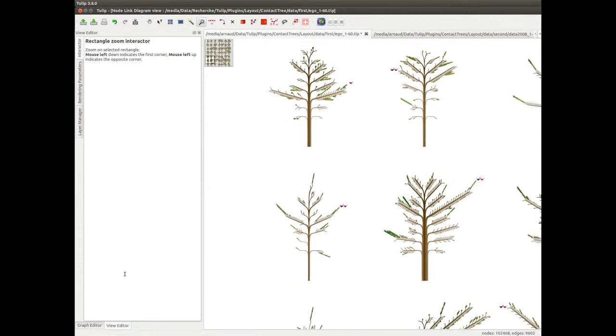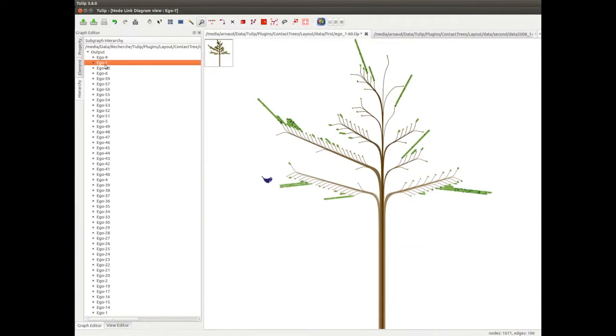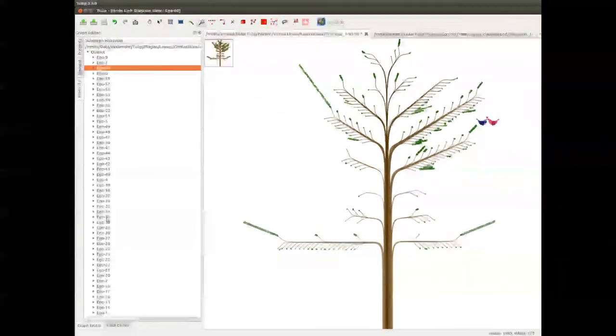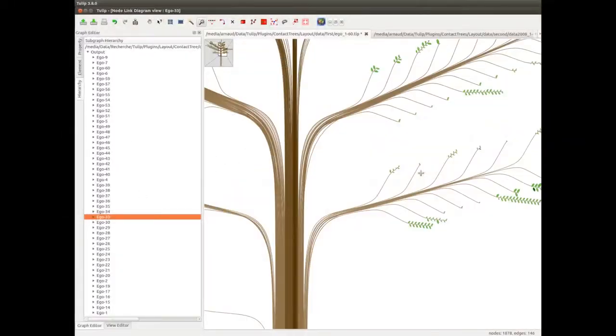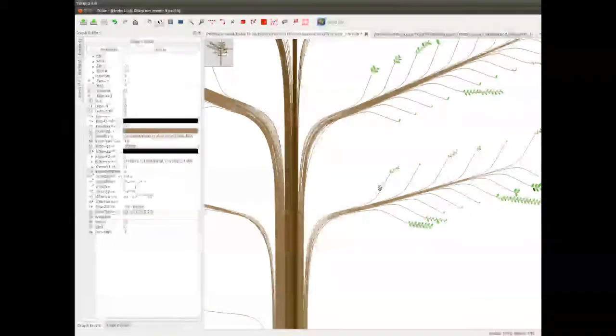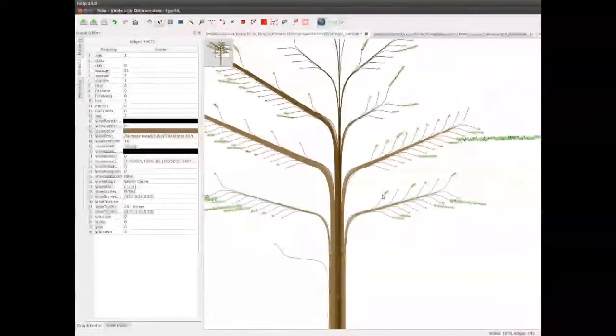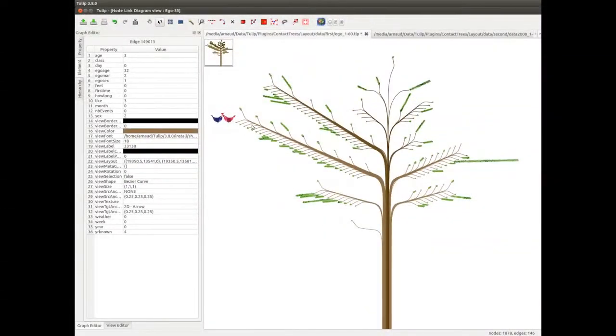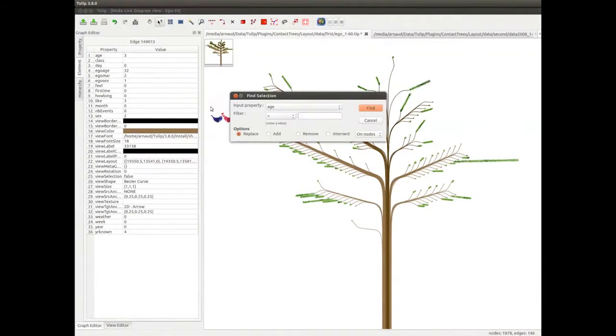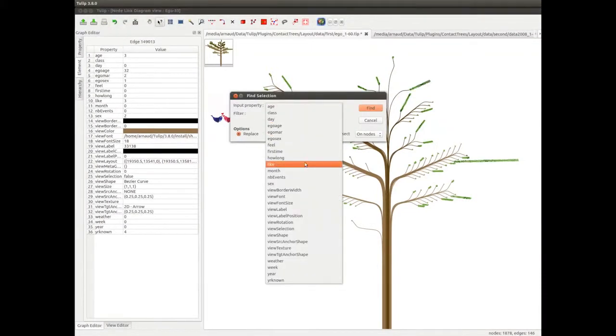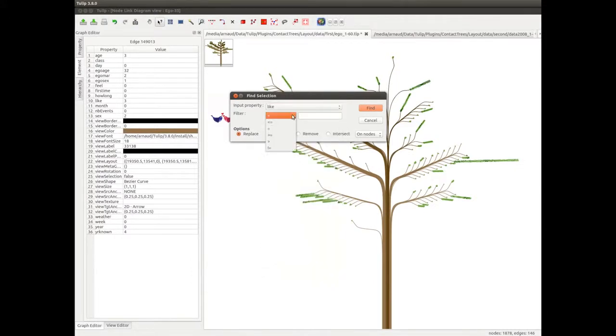We can directly select the individuals we want to see on a panel to the left. The interactor gives us the list of the properties of a selected tie or branch. We can select individuals according to one of their properties with the Find button. Here we select ties representing persons the individual likes very much.